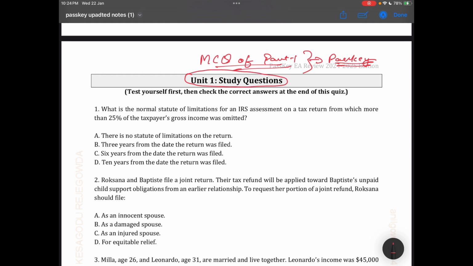So let's start. The first question is asking: what is the normal statute of limitation for an IRS assessment of a tax return from which more than 25% of the taxpayer's gross income was omitted? It's a question from the SOL topic, the statute of limitation topic. If the gross income omitted exceeds 25%, then the statute of limitation is 6 years. So the right answer is 6 years.